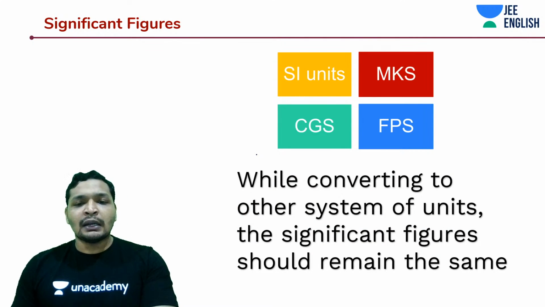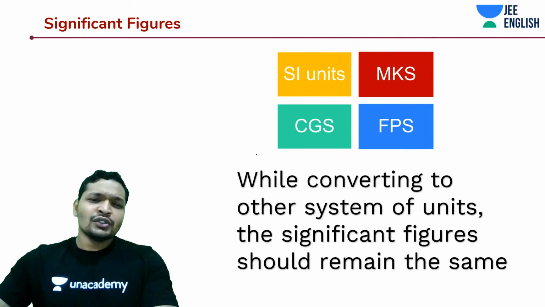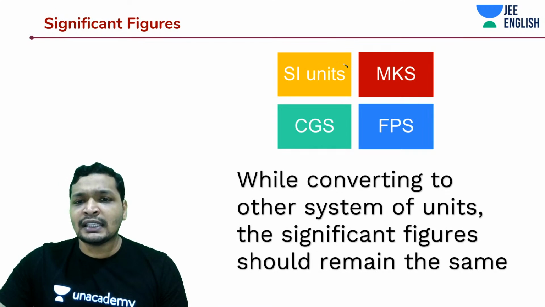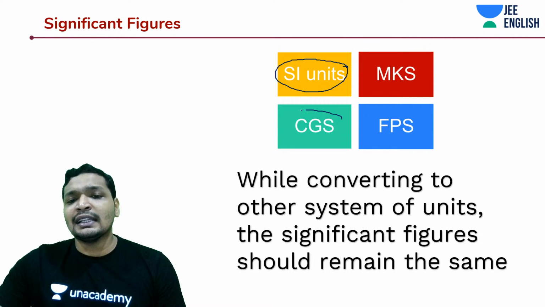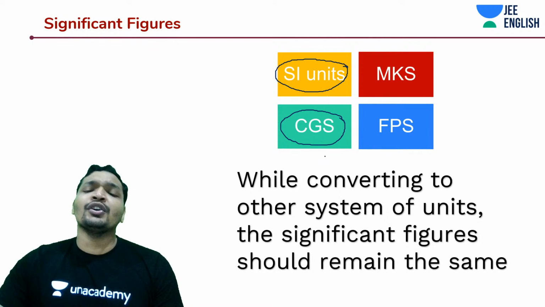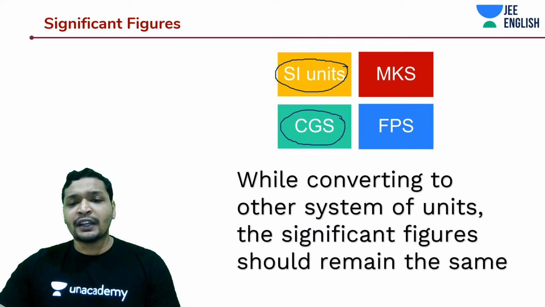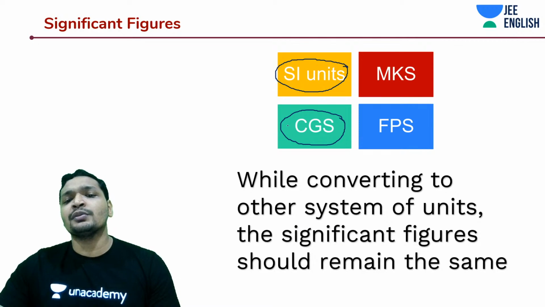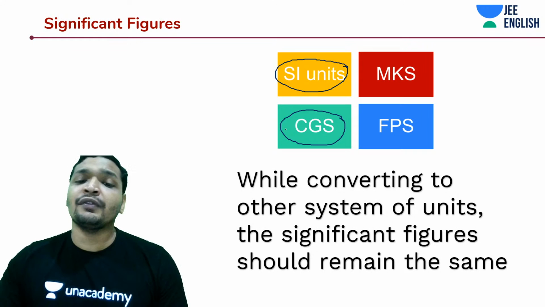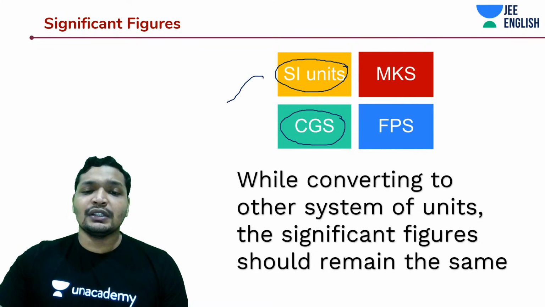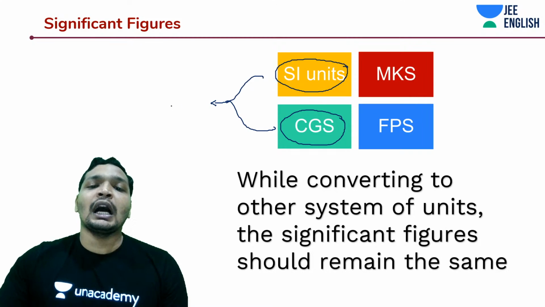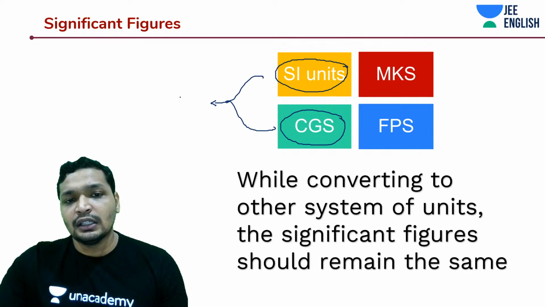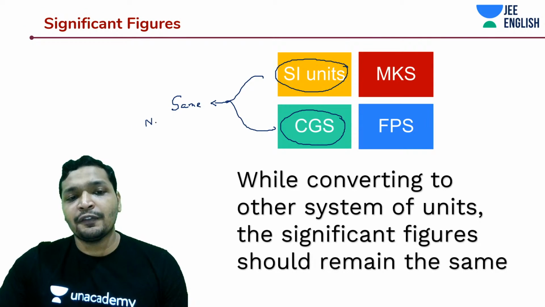And what is the other thing about significant figures? Let's say I have a quantity in SI units and I'm going to convert it into CGS units. Then I should make sure that the number of significant figures in the SI unit is the same as the number of significant figures in the CGS unit. If they are not the same, then my expression is inaccurate.